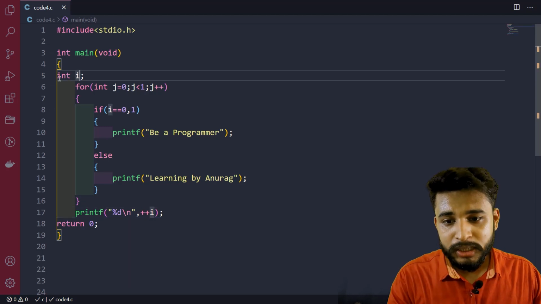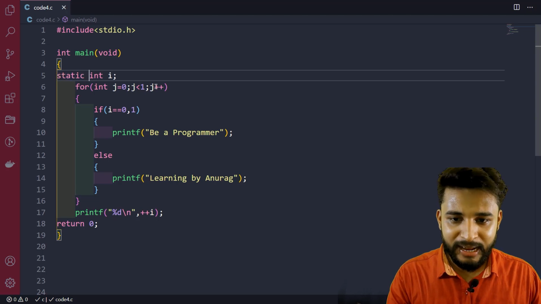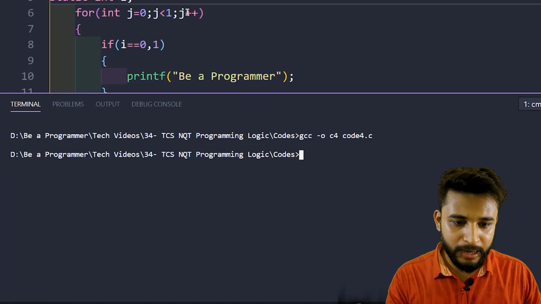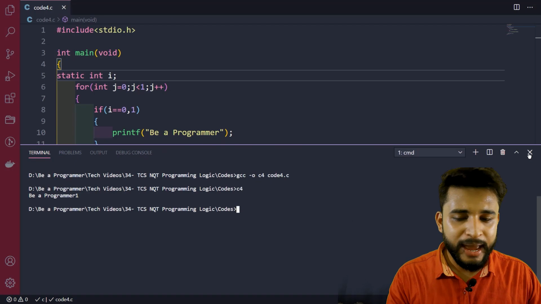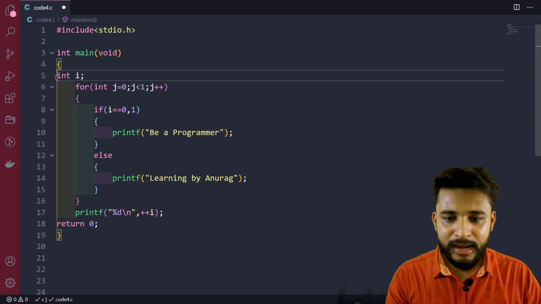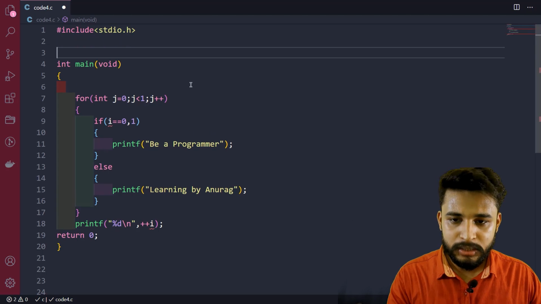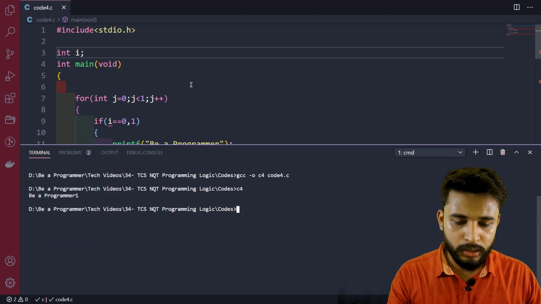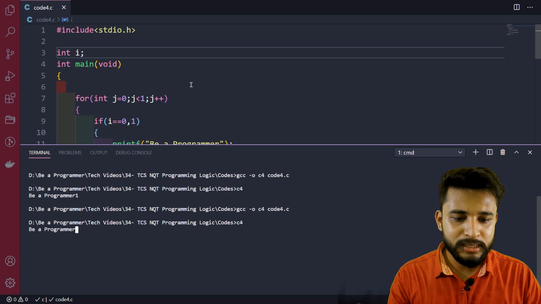So how can we fix this? If we declare a static int i, then you will get proper output. Let me compile this code, and when I run it, I get "be a programmer 1". So here i is taking the value 0 every time. Or else, if you declare this i globally, outside main, then also when you compile and run this code, you will get the output as 1.